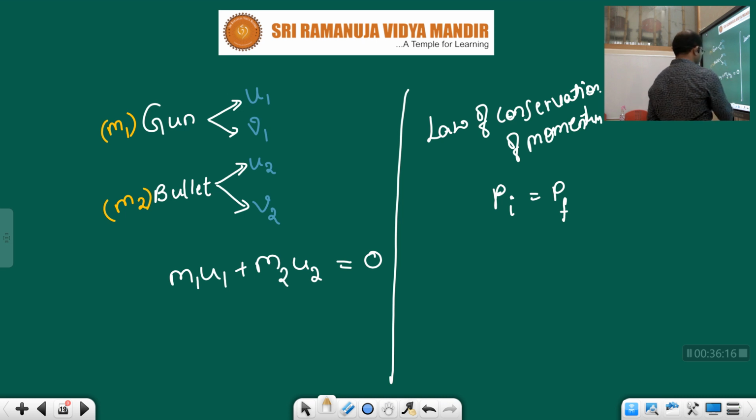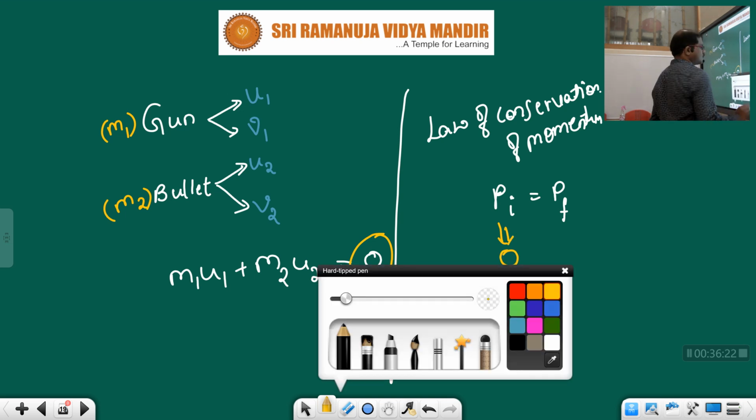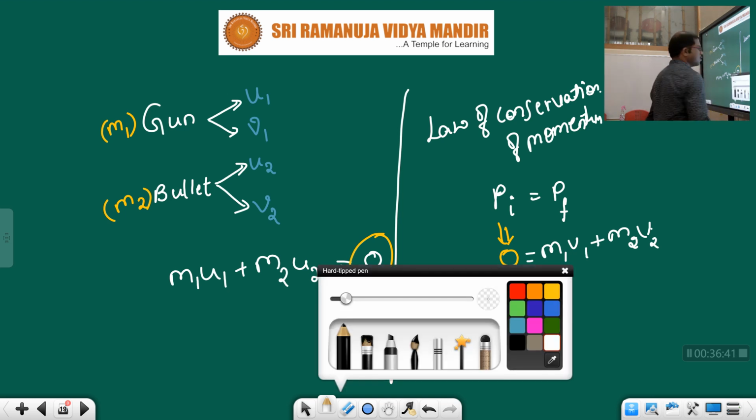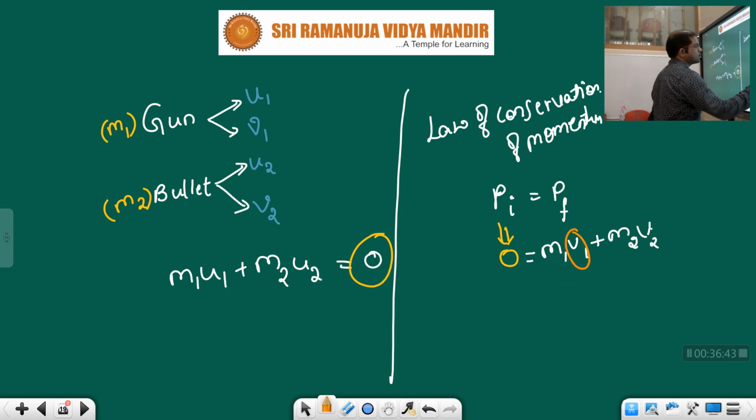See, children, we already got that the initial momentum is 0. Let us equate this 0 to the final momentum, that is m1 v1 plus m2 v2. Here my objective is to find with what velocity the gun recoils back, which means we need to find v1.